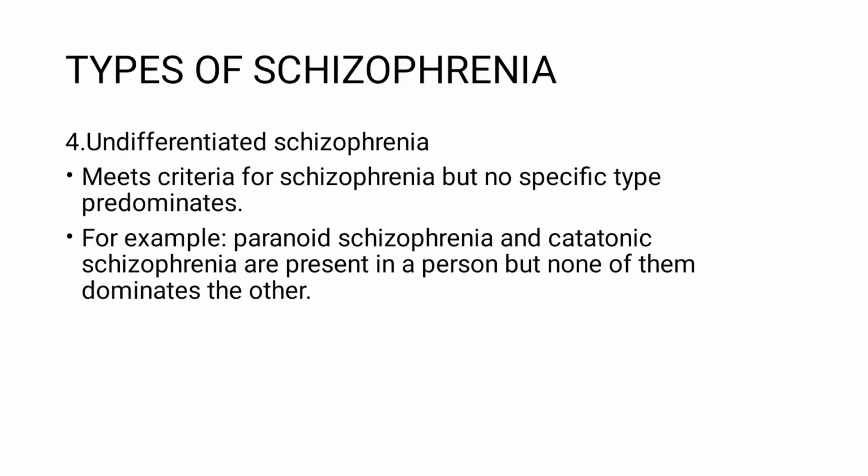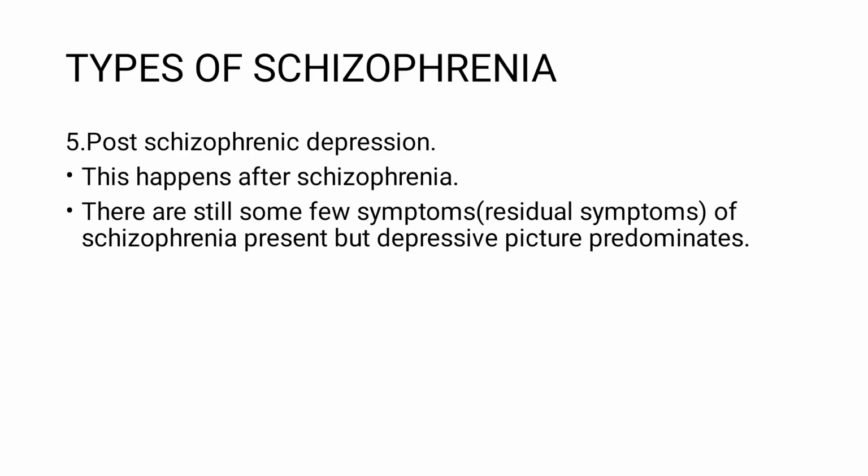4. Undifferentiated schizophrenia. This meets the criteria, but no specific type predominates. For example, paranoid schizophrenia and catatonic schizophrenia are present in a person, but none of them dominates the other. 5. Post-schizophrenic depression. This happens after schizophrenia. There are still some few symptoms, which are residual symptoms of schizophrenia, present, but the depressive picture predominates.